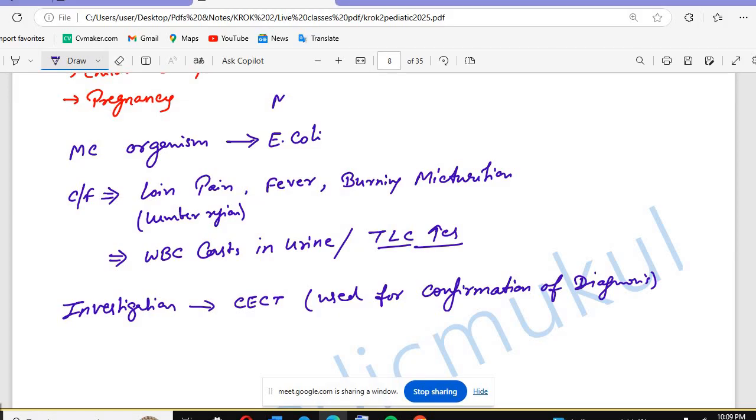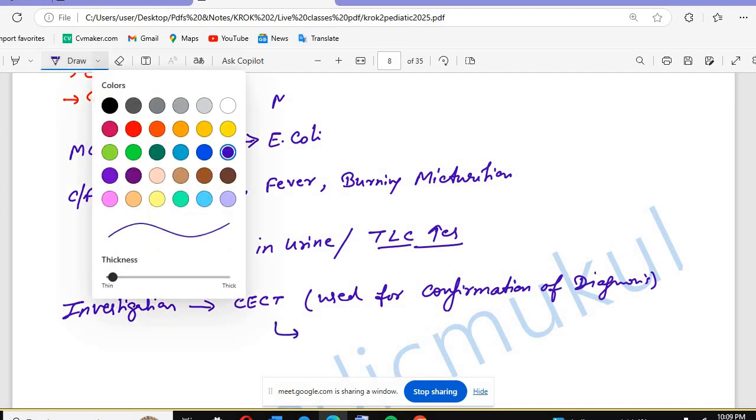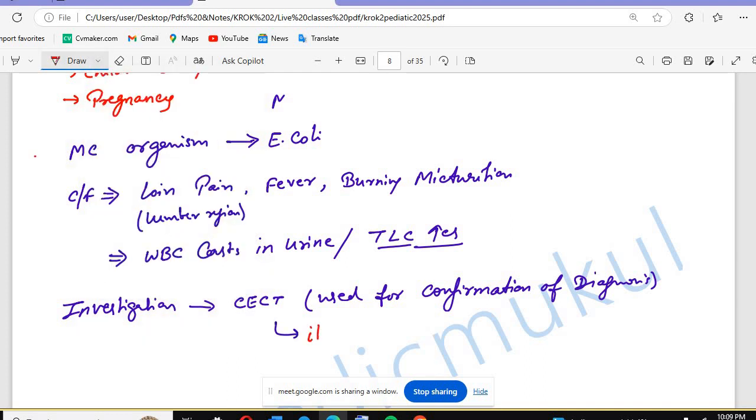And there is one more feature that you have to remember, that CECT is the only scan that will help differentiate pyelonephritis from pyonephrosis. So it also helps in differentiating it from pyonephrosis.